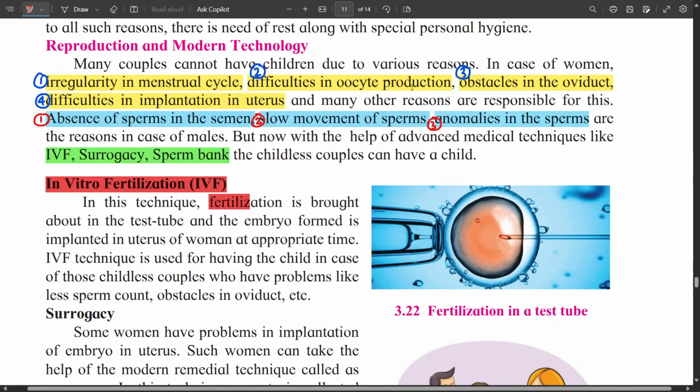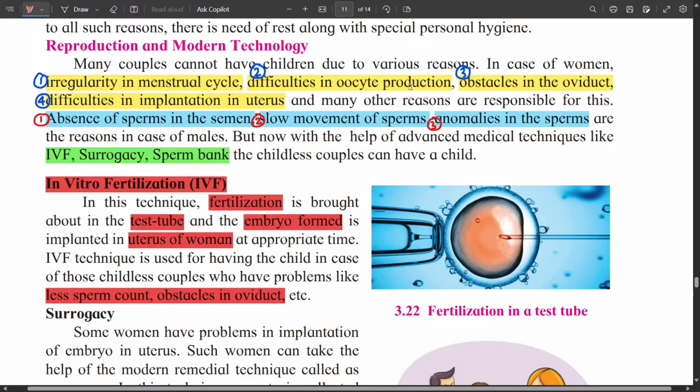In this technique, fertilization is brought about in the test tube. That means fertilization is brought about outside the female body. The egg cell and the sperm cell are made to unite in a test tube, and embryo formed after the fertilization is implanted in the uterus of a woman at appropriate time. IVF technique is used for having the child in case of those childless couple who have problem like less sperm count, obstacles in oviduct, etc.